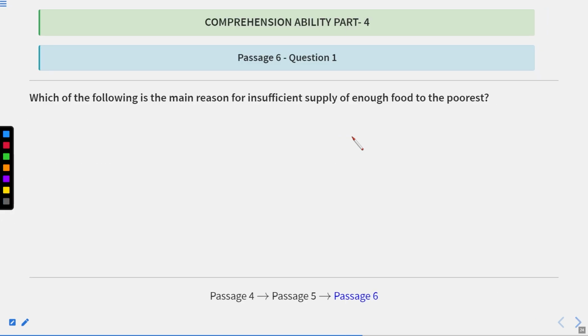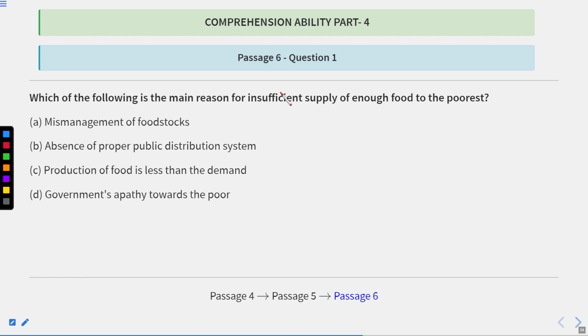So according to the first question, insufficient supply of the food to the poorest just because of mismanagement of food stocks, absence of proper public distribution system. As we have already read that this is the deficiency of PDS, or public distribution system, therefore B is absolutely the correct answer. So here answer is B. There is absence of proper public distribution system. So this is the correct answer.